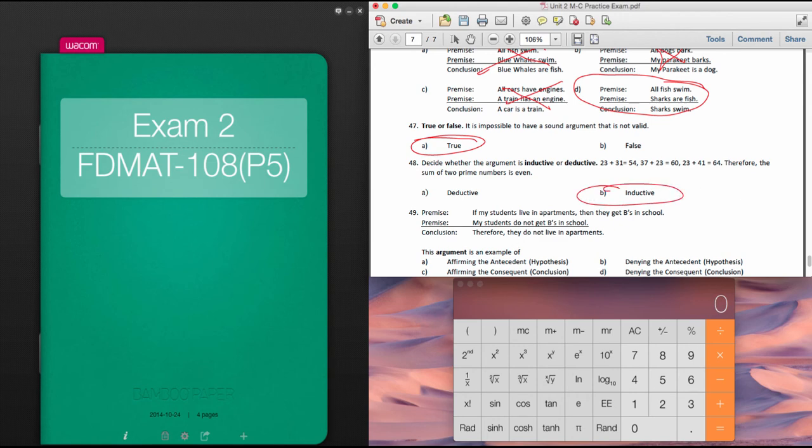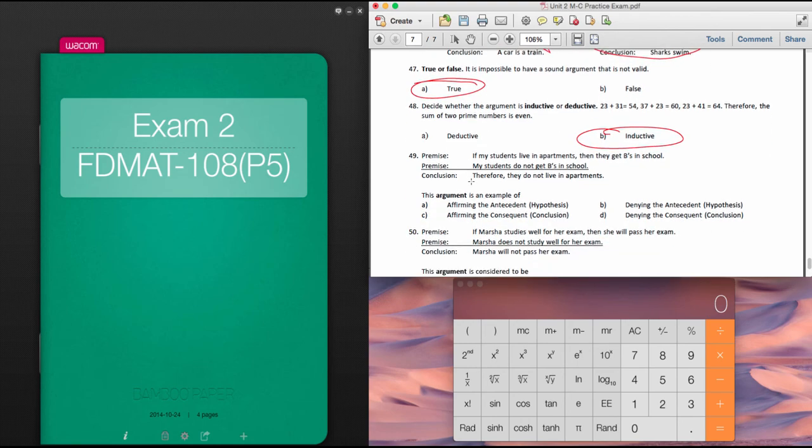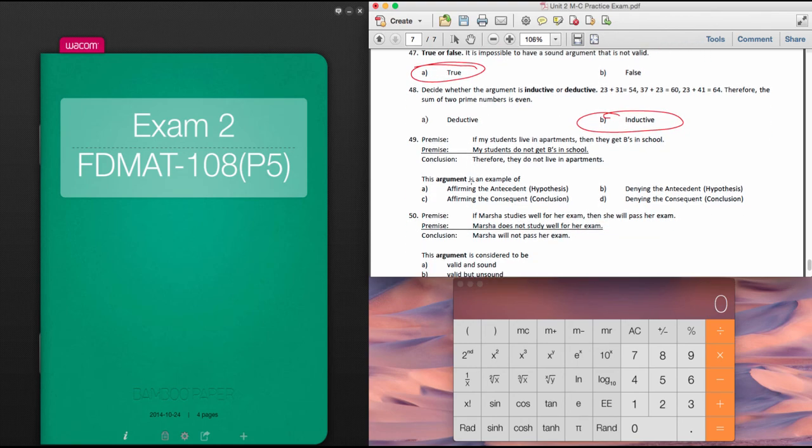All right, 48. If my students live in apartments, then they get B's in school. My students do not get B's in school, so our conclusion is, therefore, they do not live in apartments. Okay?